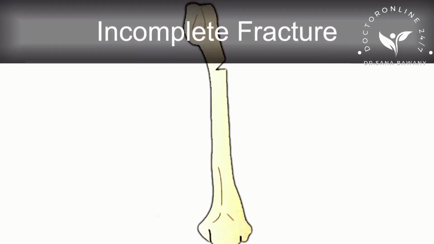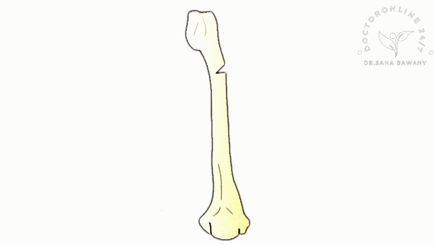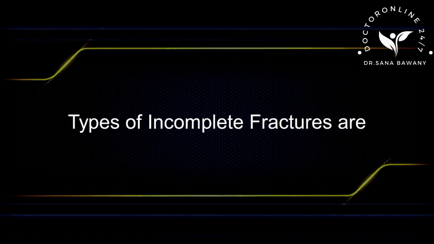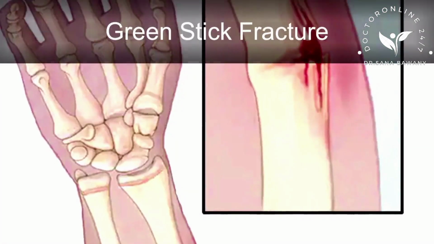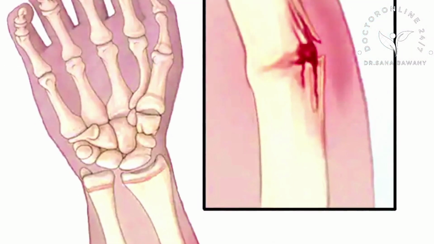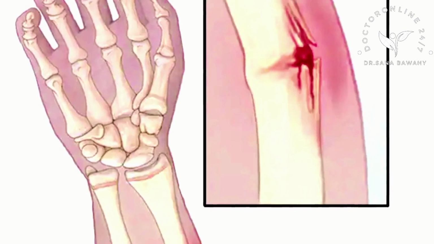Incomplete fracture. The bone doesn't break completely. Incomplete fractures are more common in children whose bones are softer and more elastic. Types of incomplete fractures are: greenstick fracture. The bone partly fractures on one side, while the rest of the bone is bent.